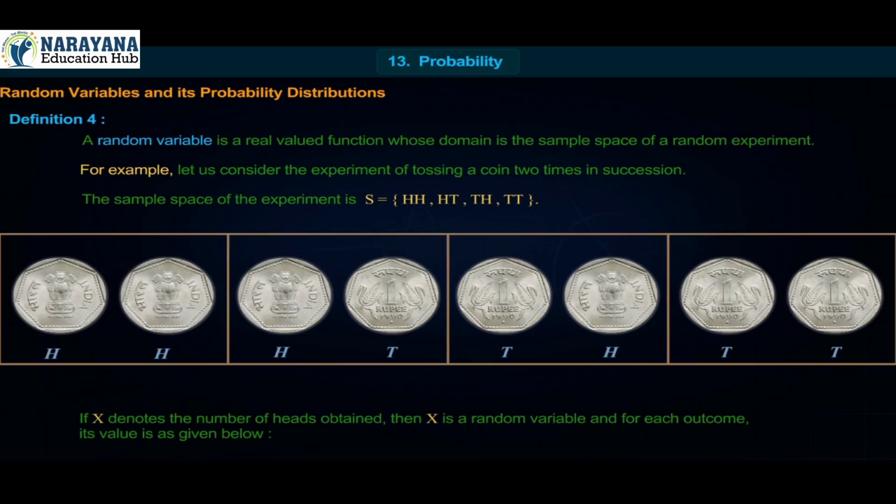If X denotes the number of heads obtained, then X is a random variable and for each outcome, its value is as given below. X(HH) = 2, X(HT) = 1, X(TH) = 1, X(TT) = 0.